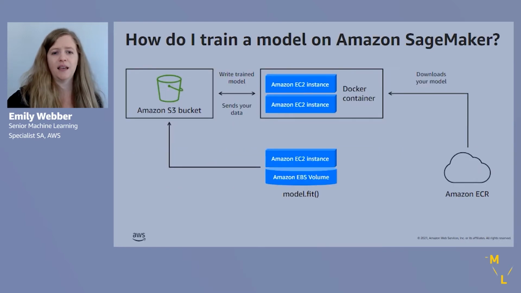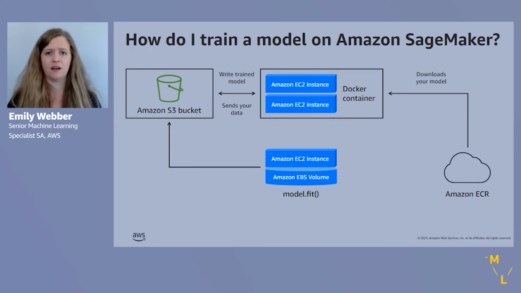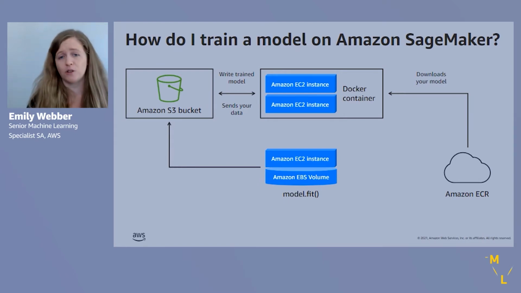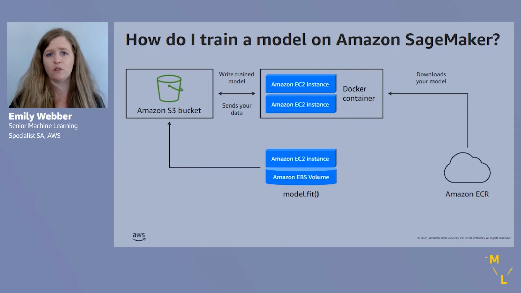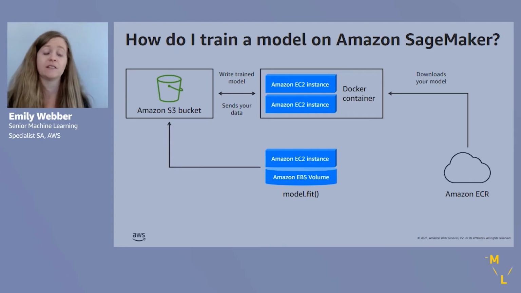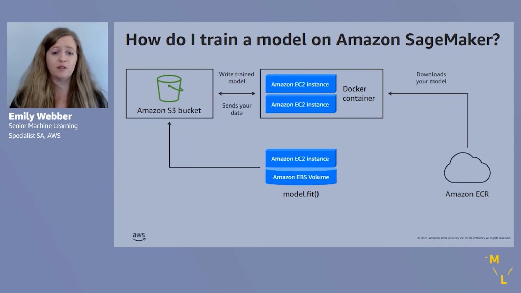And so let's say that we've picked a model and a model evaluation metric. And so we've determined the best way that we want to solve this. How do we train this model on SageMaker? So you have 3 primary ways of training your machine learning model on SageMaker. And we're going to look at these. So the diagram you see right here is what SageMaker, the service, is going to manage for you. And again, SageMaker, fully managed service that's built and developed by Amazon that we can use.